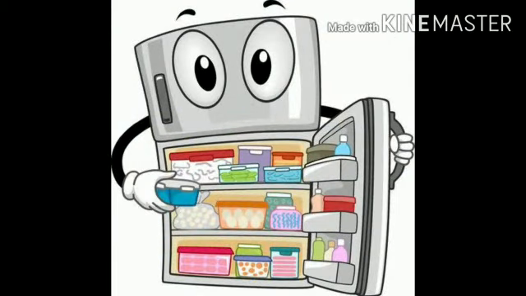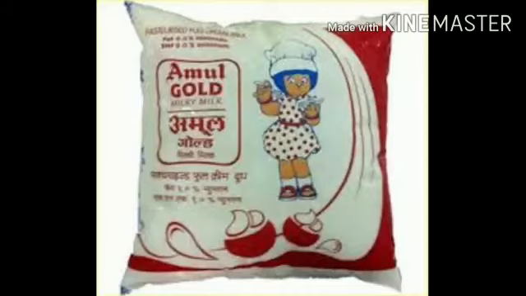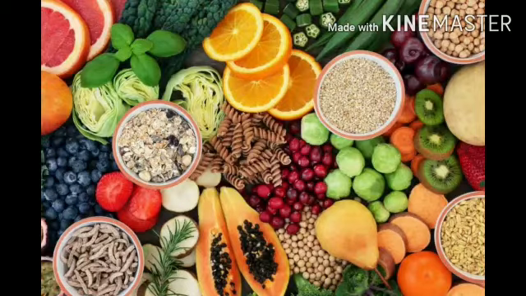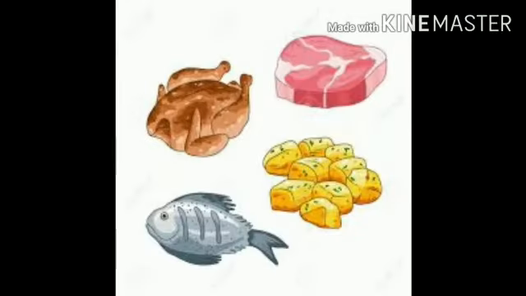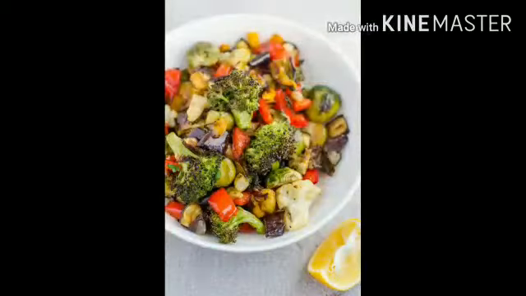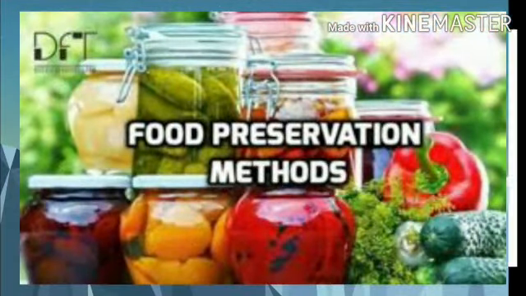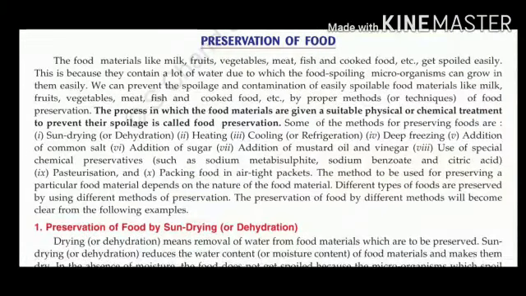We can prevent the spoilage and contamination of easily spoilable food materials like milk, fruits, vegetables, meat, fish and cooked food etc. by proper methods or techniques of food preservation. Therefore, the process in which the food materials are given a suitable physical or chemical treatment to prevent their spoilage is called food preservation. Understand, children?